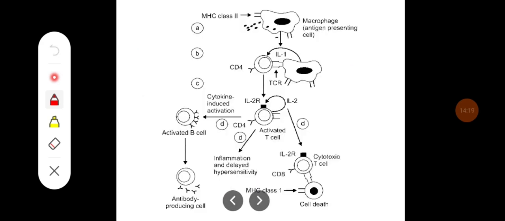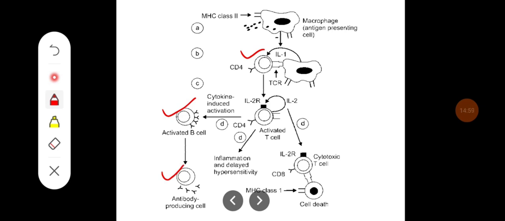So this diagram summarizes the acquired immunity. When antigen is digested by the macrophage, it attaches with the MHC2 complex and is presented to the appropriate CD4 cells, and the CD4 cell recognizes that antigen, and further the T cell gets activated. The activated T cell may activate the B cells, which convert into plasma cells, and they produce antibodies.